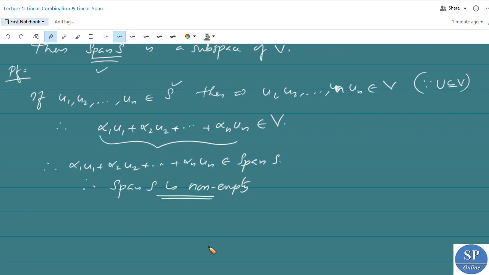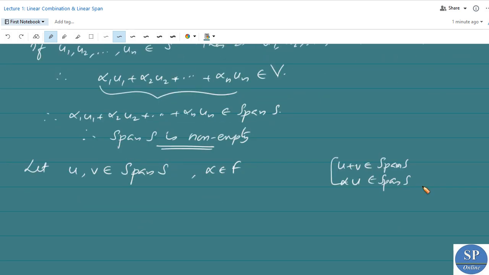Now we have to show that span S is closed under vector addition and scalar multiplication. Let u, v belong to span S and alpha belong to F. So you have to show that u plus v belongs to span S, and alpha u belongs to span S.